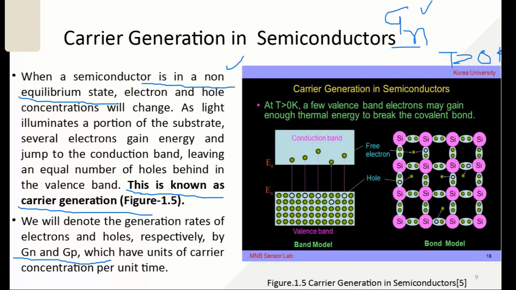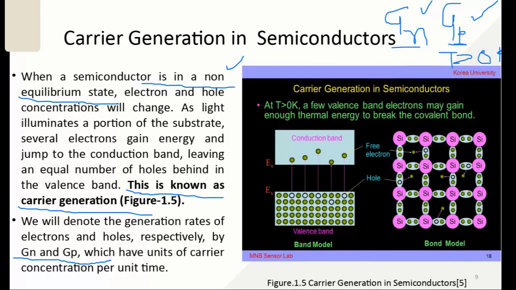By rate we mean how many electrons are generated in how much time. So this is the generation rate of electrons, Gn. And the holes which are generated due to this thermal energy have a generation rate that we name Gp. So these are the carrier generation rates in the semiconductor.